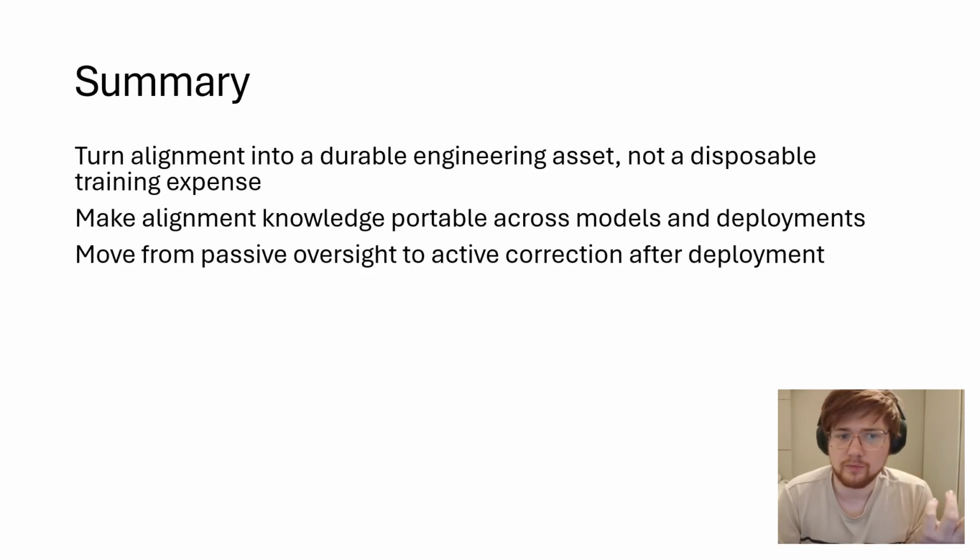So to wrap up, the goal here is to think about what alignment leaves behind. Many of the current alignment methods throw away all their work right after training one model. So we believe, first, alignment should become a durable engineering asset, not just something that disappears into a single training run. Second, alignment knowledge should be portable. If we learn something from one model, we should be able to port it to a different model without much retraining. And third, we want to move away from passive oversight of these alignment models and create more of a life cycle. So if we want to make alignment less wasteful, it has to become something that we can keep, reuse, and fix.